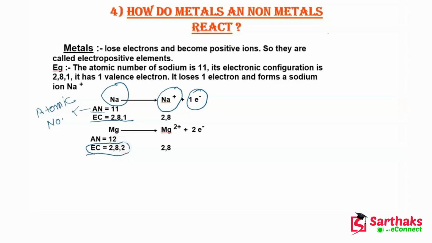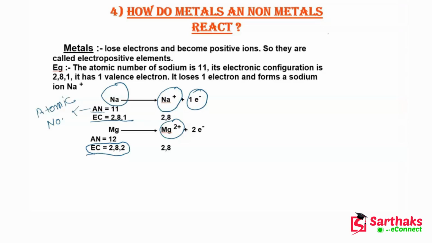Now this magnesium also wants to be stable, so for becoming stable, it will lose 2 electrons and form this Mg2+ ion, where it has a +2 charge.